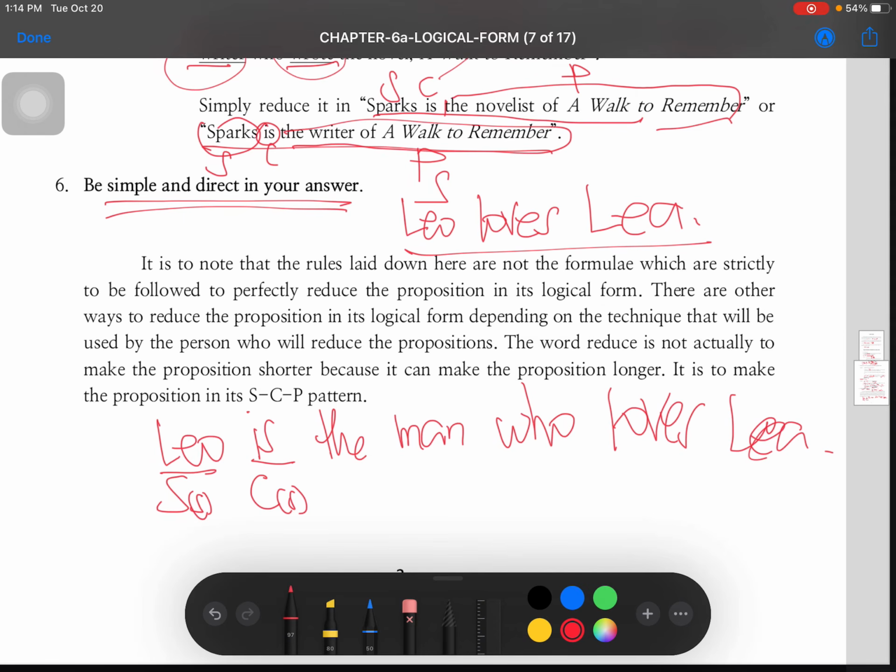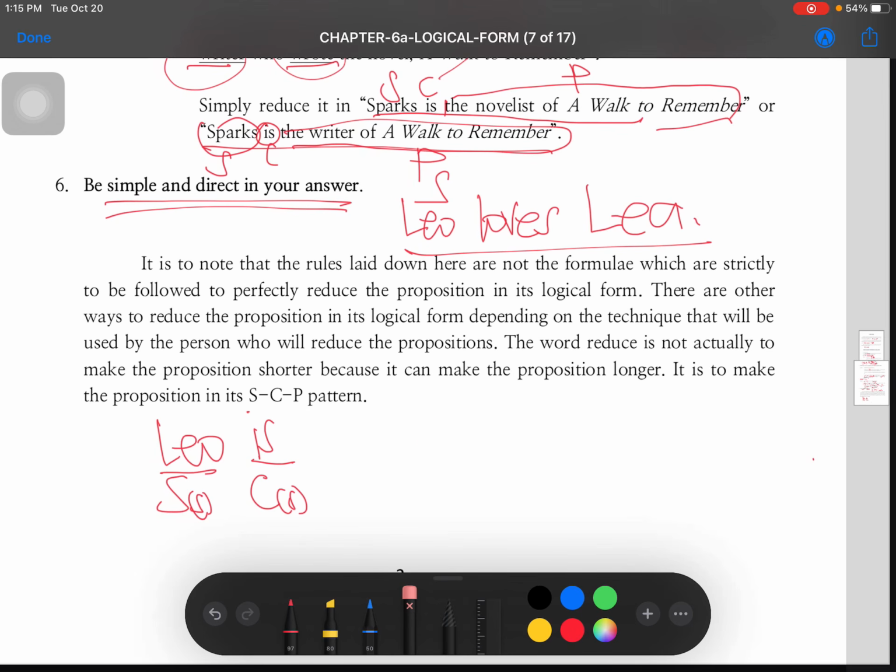Kaya lang, tama na siya. Actually, class, tama na yan. Pwede mo nang gamitin yan. Kaya lang, rule number 6 says that be simple and direct in your answer. Bakit po papahahabain kung pwede namang maikli? The man who loves Leia, or the boy who loves Leia, or the person who loves Leia. Tama na yung mga yon. Kaya lang kung pwede mo paiksiin, mas the better. Dito, yung mas maiksi, the better, hindi mas mahaba. Okay. So, subukan natin ito.